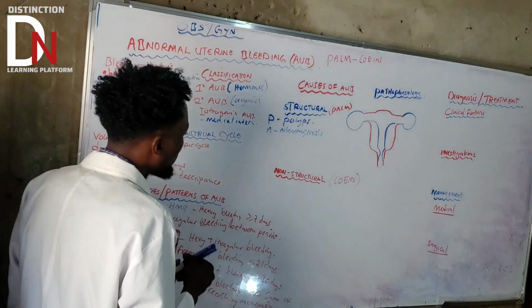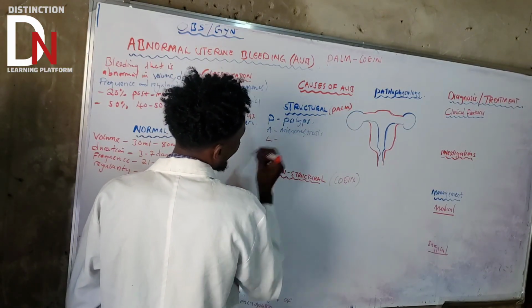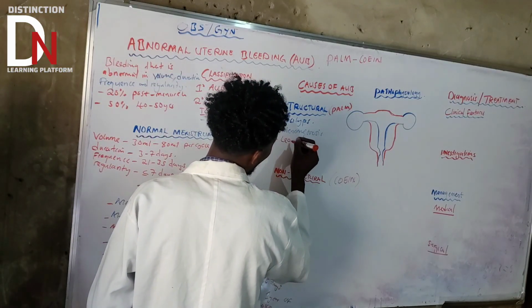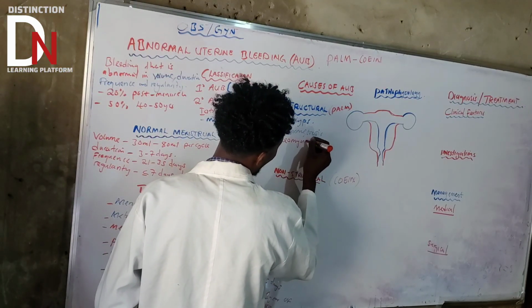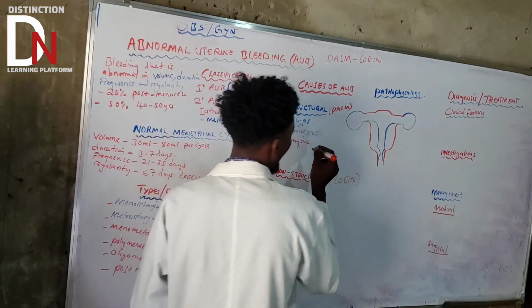So let's go to L. L is for leiomyoma. The other term that we use is fibroid or fibroids.